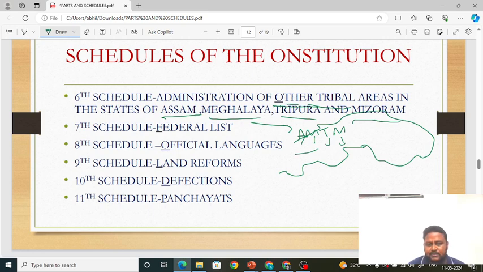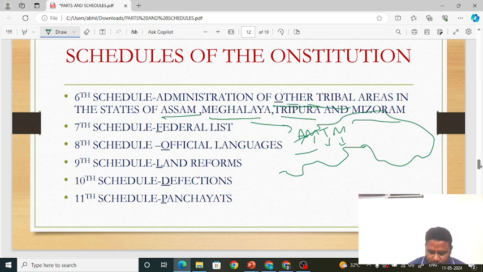This is Assam, Meghalaya will come here, Tripura will come somewhere here, and Mizoram here. Assam, Meghalaya, Tripura, Mizoram. Remember this, AMTM. Okay, 7th schedule, very important.